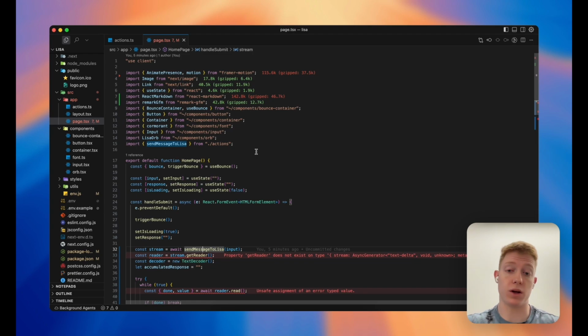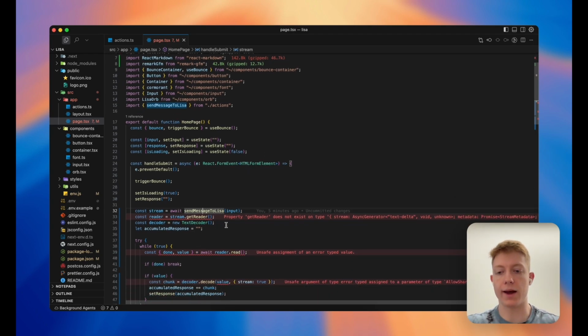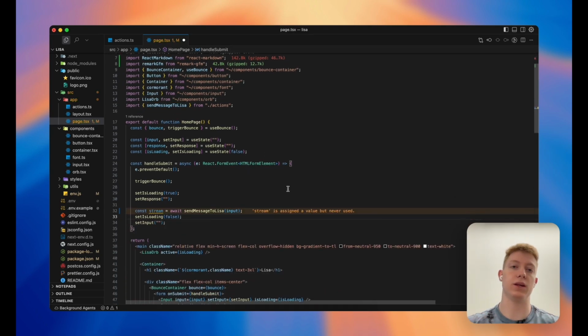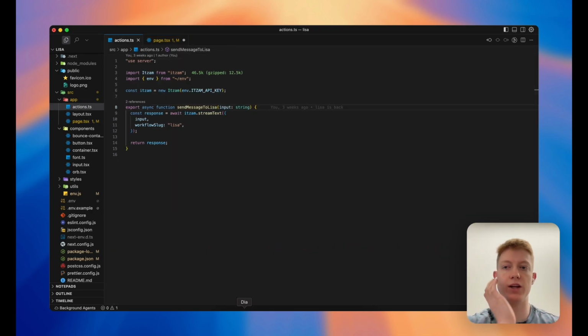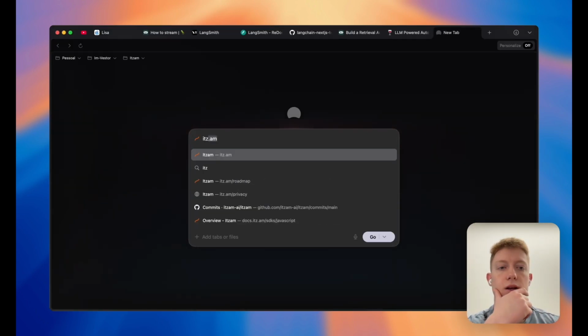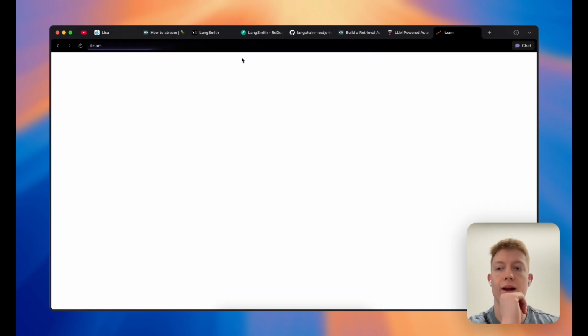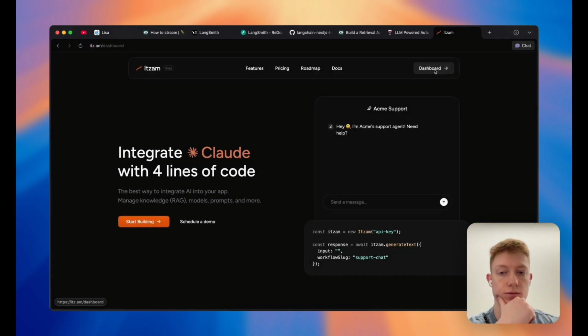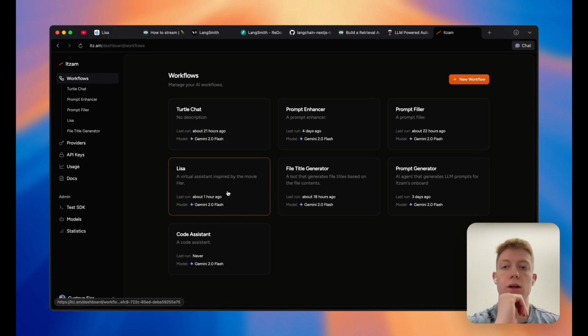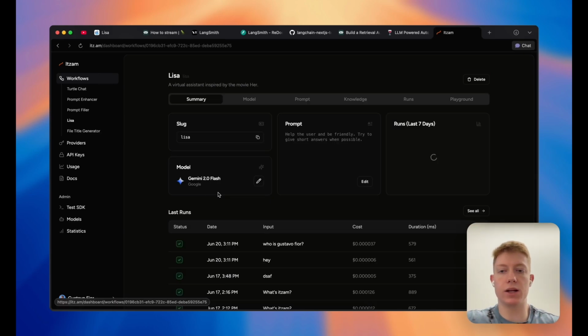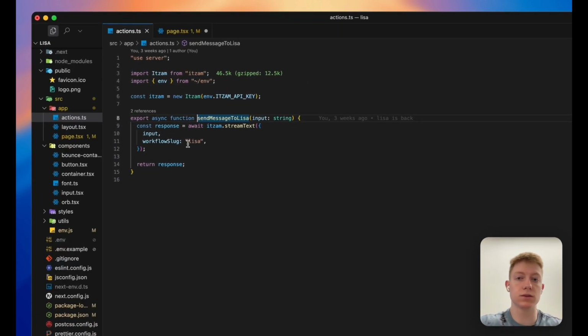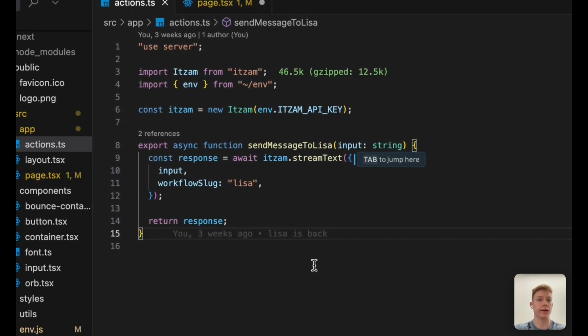So this chatbot is called Lisa, and I created a workflow in my Itzam dashboard called Lisa. If we hop over to the Itzam dashboard, you can see that I have a workflow called Lisa. And this is everything I need to do to stream text, to ask a question to the LLM I'm using, and to get an answer in a stream response.